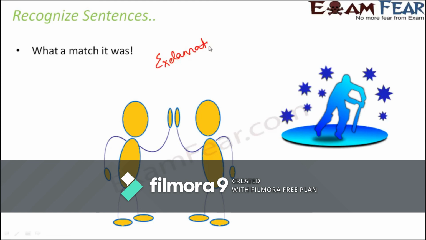So basically what I'm trying to say is an exclamatory sentence can also be expressed as a declarative sentence. But when you want to express something with a lot more excitement or a lot more emotion, you generally prefer to use exclamatory sentences rather than declarative sentences. So with this, we have reached the end of this lesson on sentences and kinds of sentences. So I think you have learned the various types of sentences, and now you will be able to find out which sentence is of which type.